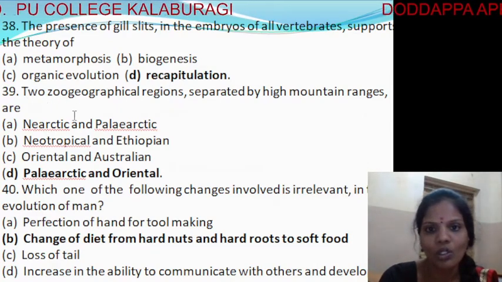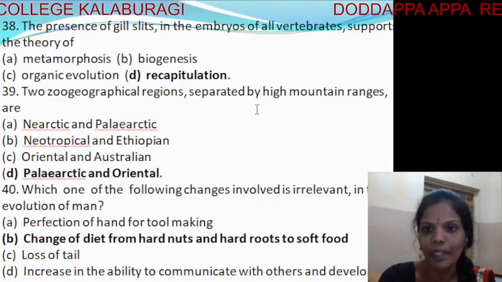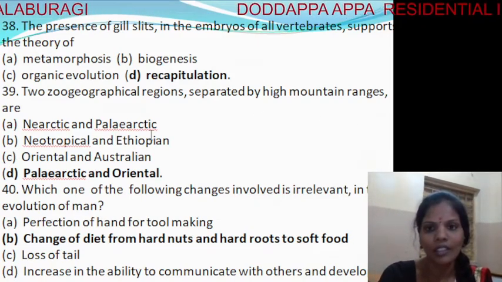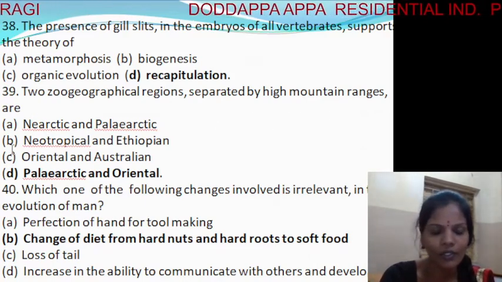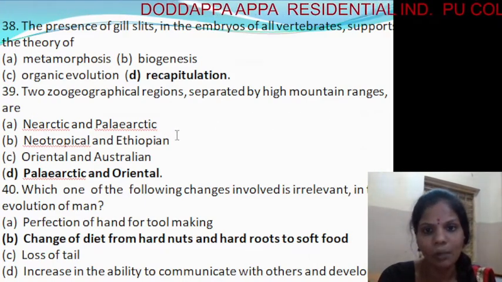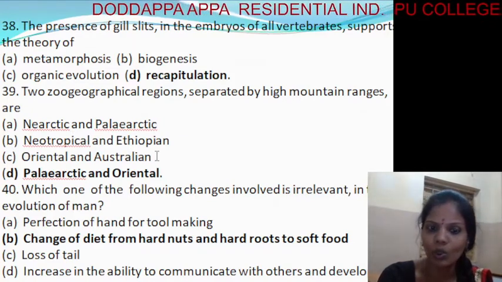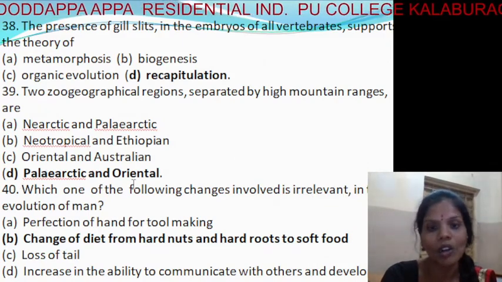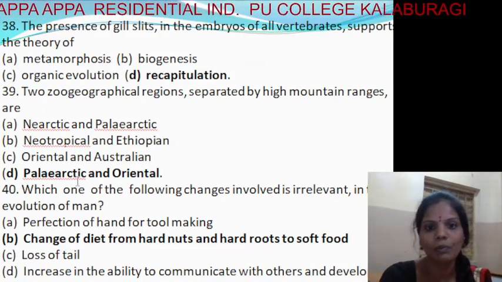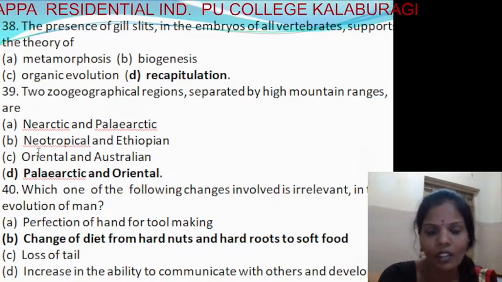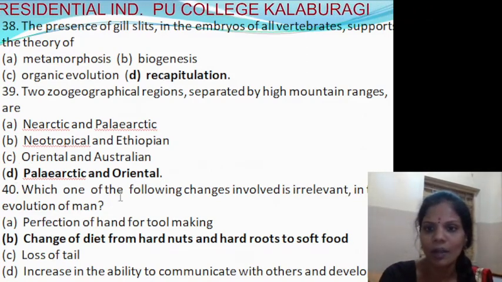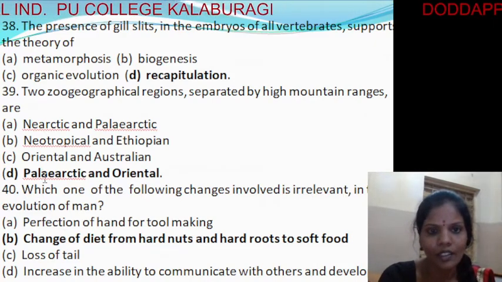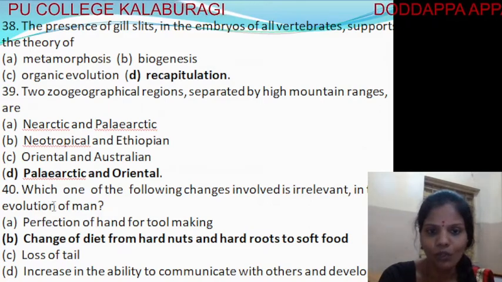Then next, which two geographical regions are separated by high mountain ranges? First, Nearctic and Palearctic; Neotropical and Ethiopian; Oriental and Australian; and Palearctic and Oriental. So it is the fourth option, Palearctic and Oriental. They are the two geographical regions separated by high mountain ranges. 39 is the fourth option.